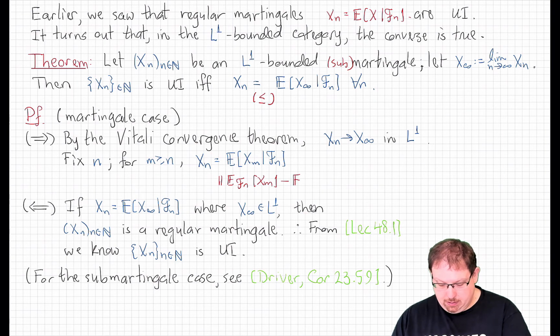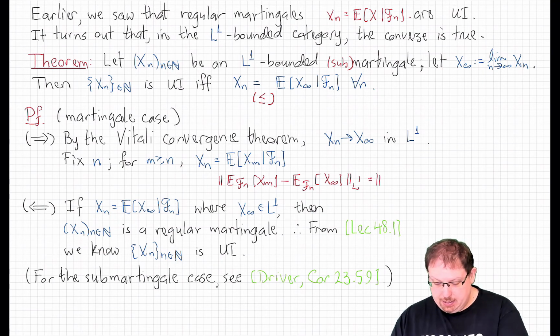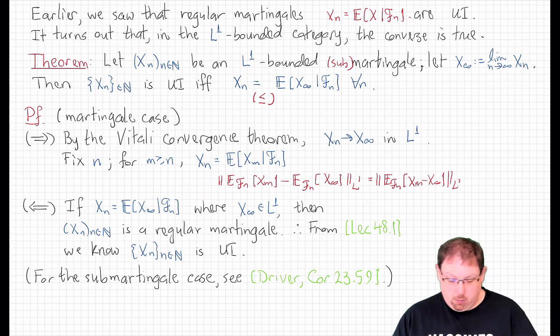Because if I take the L1 norm of that conditioning difference, well, the conditional expectation is linear, so inside there, that's the same thing as the conditional expectation given Fn of the difference xm minus x infinity. And we know that conditional expectation is an L1 contraction.